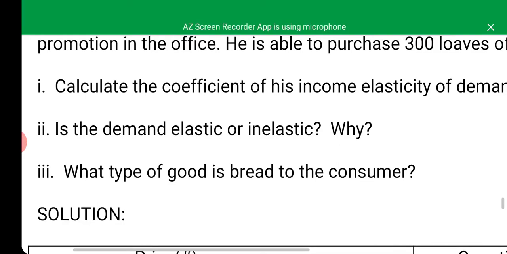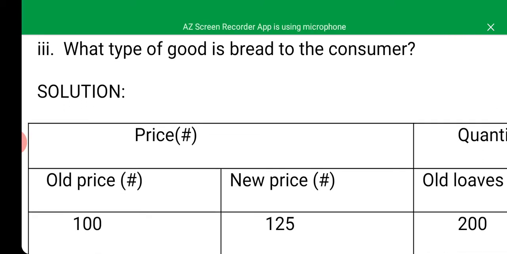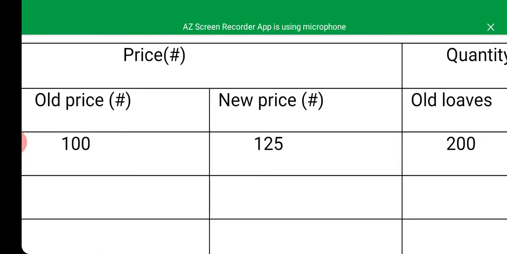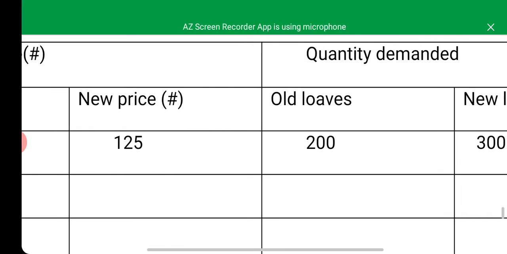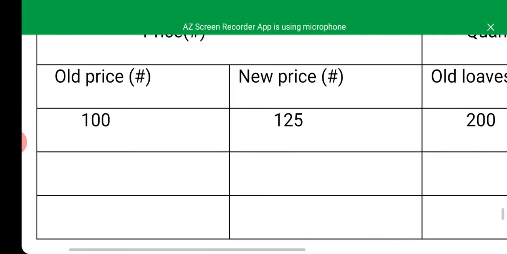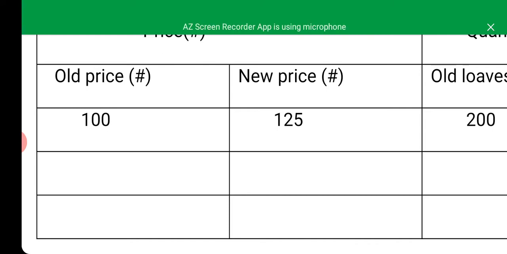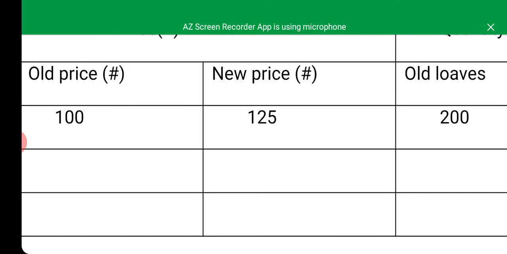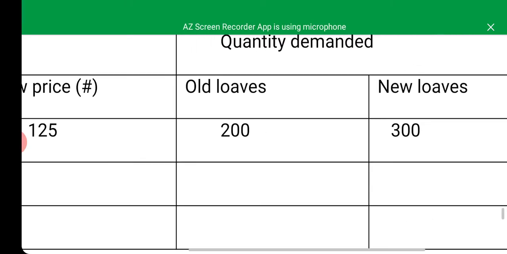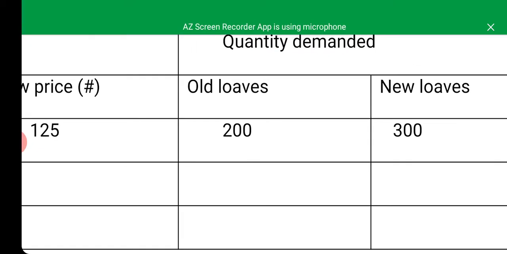Let's have in mind that we must prepare the information given to us in a table. So here is the table now that shows the price and quantity demanded. The table shows the old price and the new price, then the old income and the new income. Then it shows the quantity demanded as well, both the old quantity demanded and the new quantity.